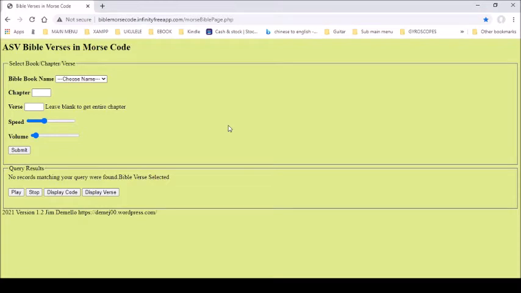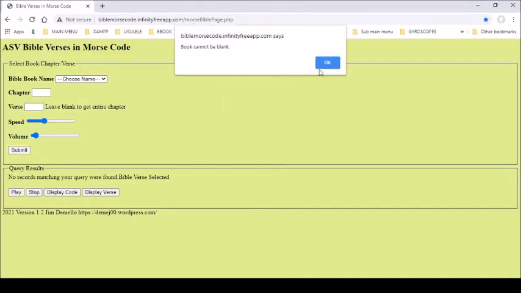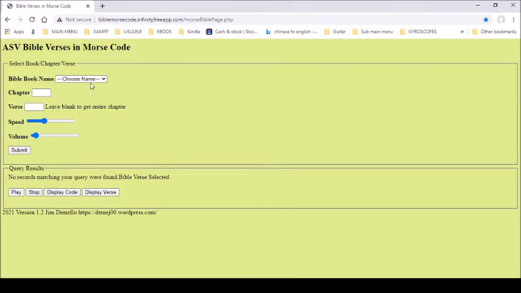Alright, this is American Standard Version Bible verses in Morse code, and this block here is the query block, and then this is the results. So you submit in the query block, but you have to choose a Bible book name. So choose Genesis, and the same with chapter. You've got to put in a chapter. And we'll choose chapter 1.